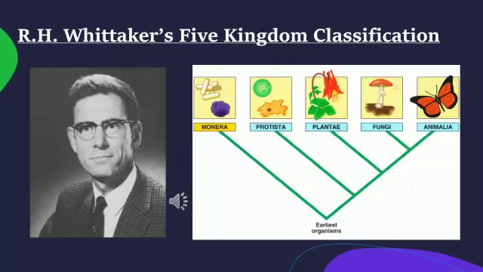So here comes a scientist, R.H. Whittaker. He was a scientist who classified living organisms into five kingdoms. You can look into the picture here. The five kingdom classification: Monera, Protista, Plantae, Fungi and Animalia. So this five kingdom classification was given by R.H. Whittaker. Okay, so let us study in detail about each and every kingdom in further slides.